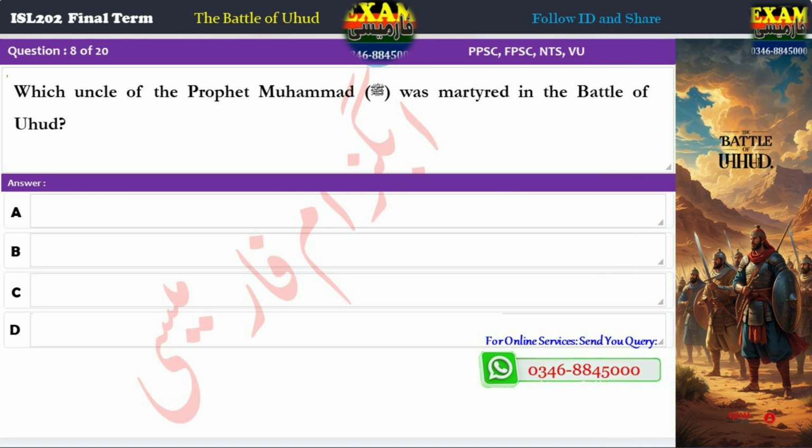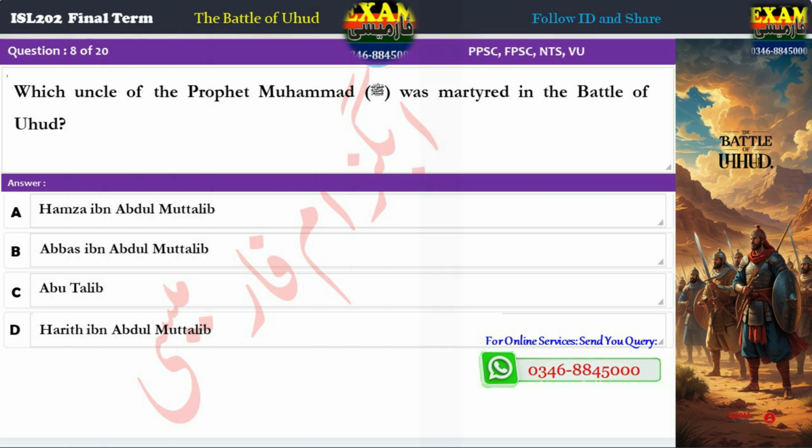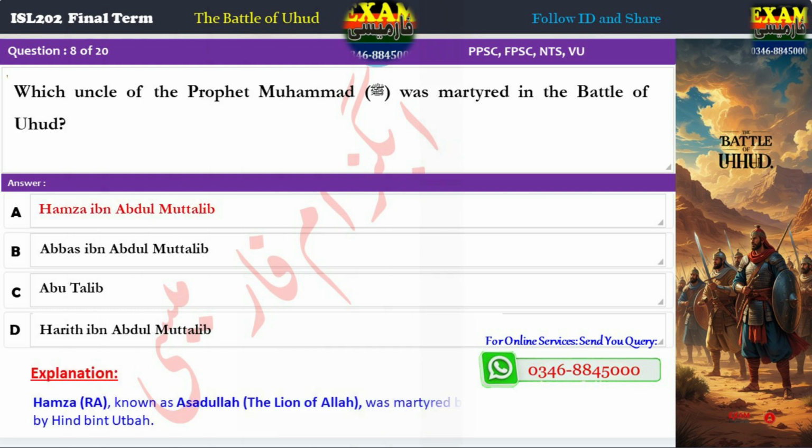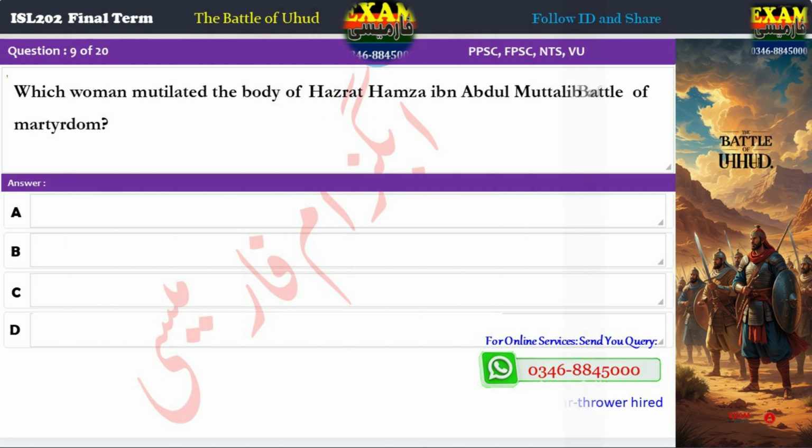Question 8. Which uncle of the Prophet Muhammad, peace be upon him, was martyred in the Battle of Uhud? A. Hamza ibn Abdul Muttalib. B. Abbas ibn Abdul Muttalib. C. Abu Talib. D. Harith ibn Abdul Muttalib. Correct answer: A. Hamza ibn Abdul Muttalib. Explanation: Hamza, may Allah be pleased with him, known as Asadullah, the Lion of Allah, was martyred by Wahshi, a spear thrower hired by Hind bint Utbah.